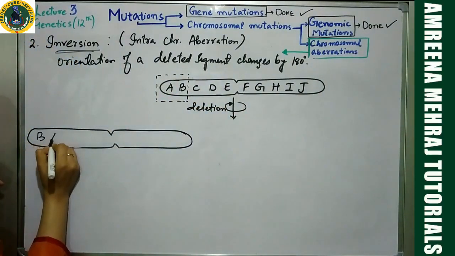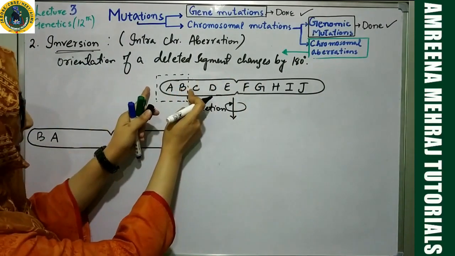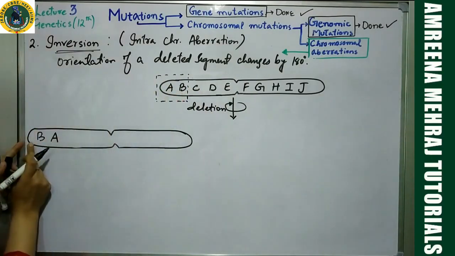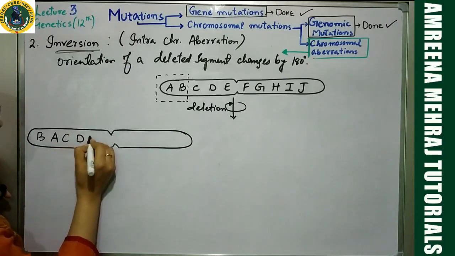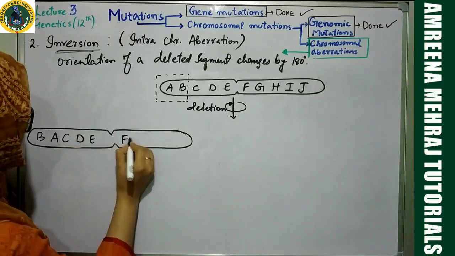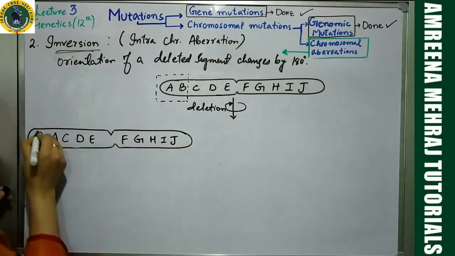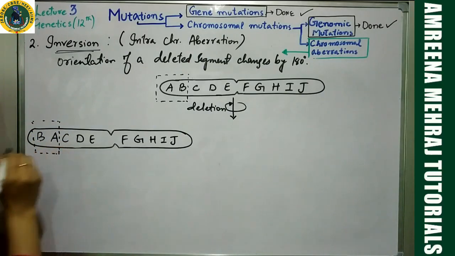B will come first, followed by A. The rest will be the same. So see, inversion of the AB segment took place. AB got deleted first, then inverted to BA, then joined back, followed by C, D, E, F, G, H, I, and J. Notice what has happened to this region. It has undergone inversion.